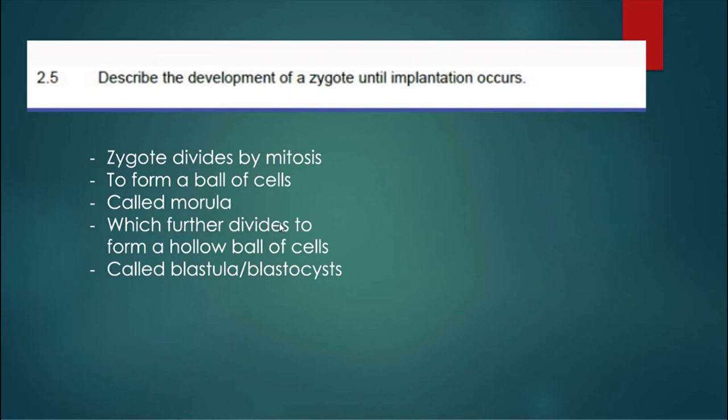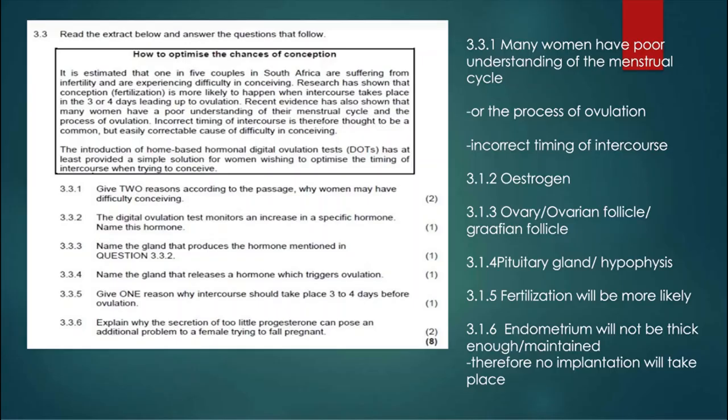Another point, which further divides to form a hollow ball of cells. Another bullet: what's the name of that hollow ball of cells? It is called the blastula or blastocyst. I think now you see how important it is to write in bullets in life sciences. So let's look at the next set of questions.